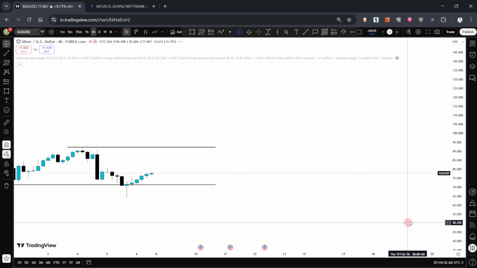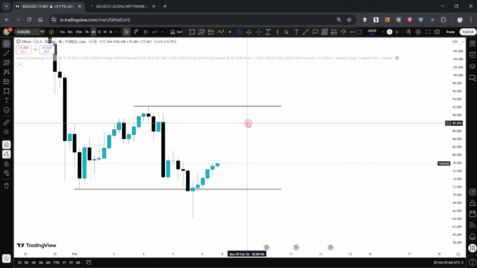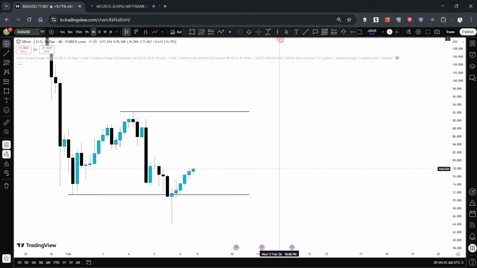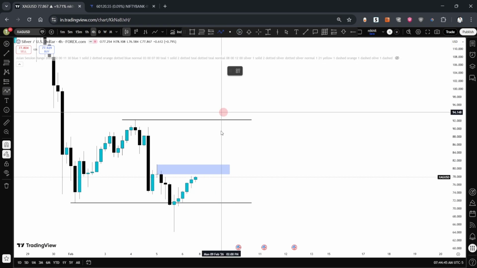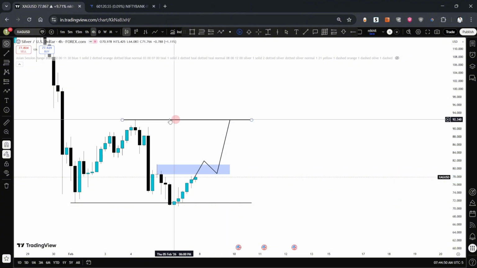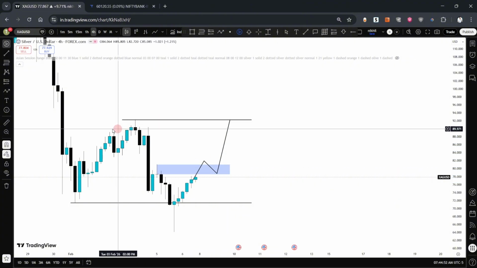Now let's look at the 4-hour time frame. On a 4-hour time frame, if I have a change in state of delivery above this high, then we can have a reversal. I will target this high over here.